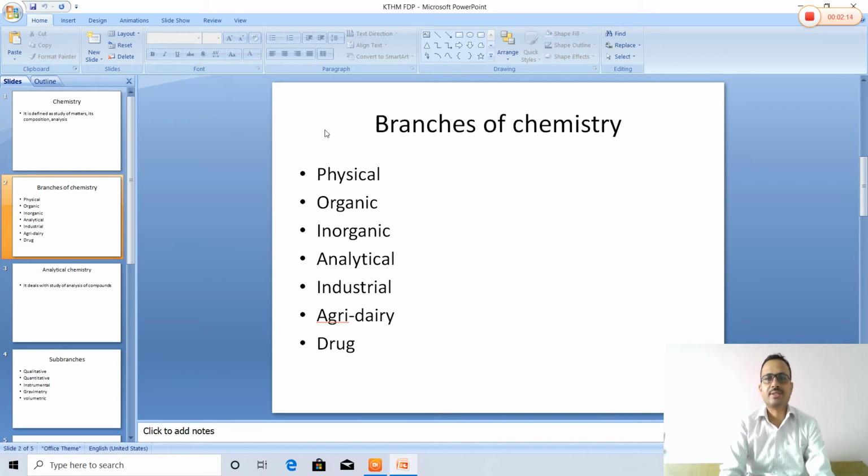Agrarian chemistry is basically about how to use fertilizers, what the applications of fertilizers are, and what the pH of the soil is. It is connected to soil and milk products. Drug chemistry deals with the study of basic pharmacology associated with any drug, or you can say medicine.